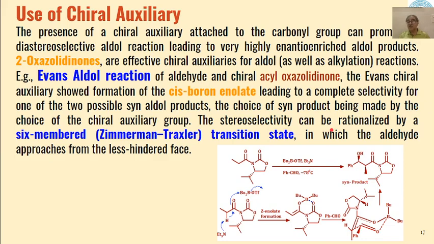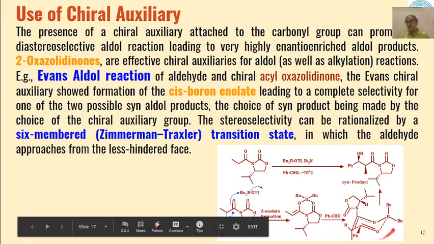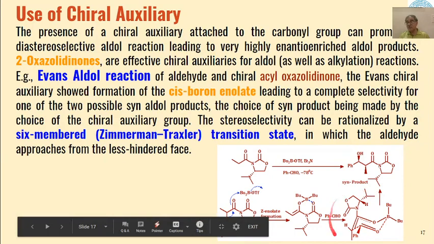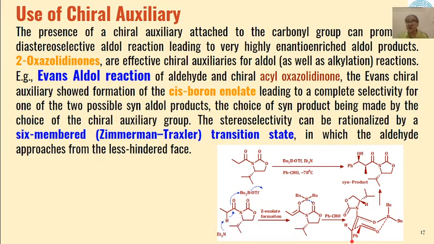The stereoselectivity is rationalized based on this six-membered Zimmerman-Traxler transition state. This transition state is called the Zimmerman-Traxler transition state, and this is a six-membered transition state. And here this phenyl group is equatorial and this methyl group is axial in its orientation.